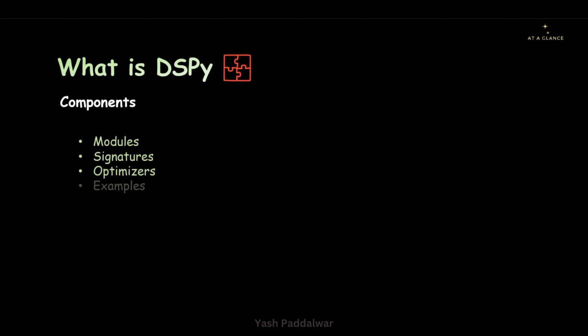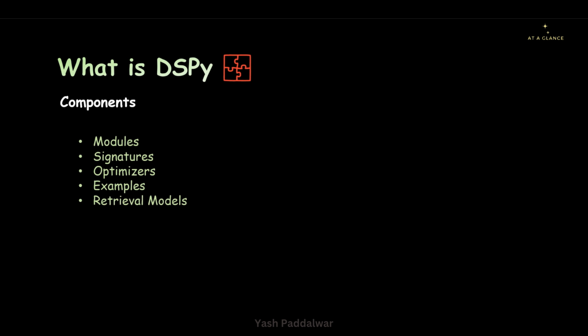Next component is the examples. Now, what exactly is it? It is the core data type for representing the training and test data, which is similar to Python dictionaries. So, in examples, we usually provide the question answer set on which we have to train our large language model, or I would say on which we have to train our prompt or optimize our prompt. We can also have this golden data set created so that we can evaluate it as and when we optimize or tune our prompt.